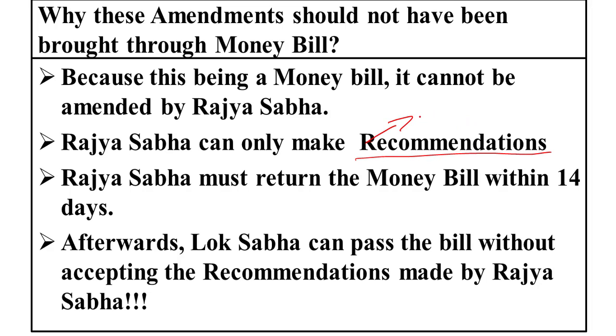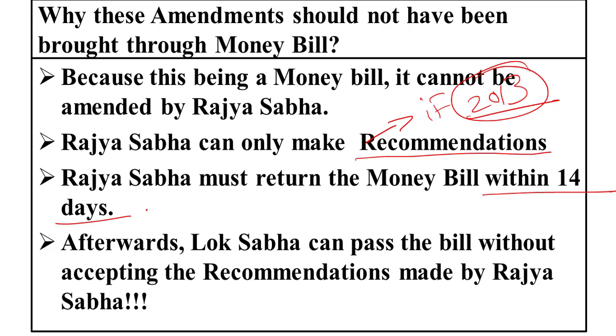Whereas if the amendment to the Companies Act 2013 had been brought as a separate bill altogether, it would have been an ordinary bill, and the opposition in the Rajya Sabha could have debated it left, right and center. That has not happened now, because it has been inserted in the money bill itself, and it could not even be amended by the Rajya Sabha. That is the concern of the mainstream media here. Rajya Sabha must return the money bill within 14 days.